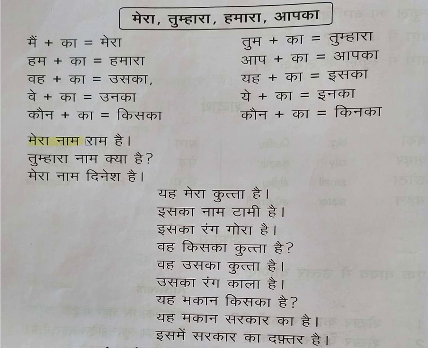मेरा नाम राम है, which means my is for मेरा, name is for नाम. Ram is the name of the person, है is. My name is Ram. तुम्हारा नाम क्या है, तुम्हारा, we are relating with the second person, your.